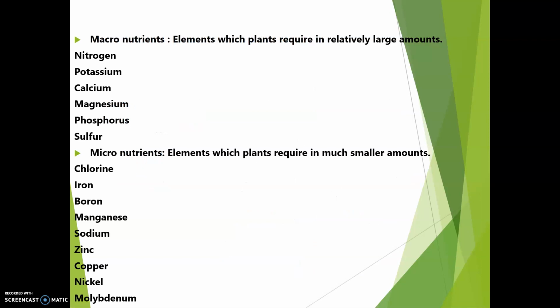Macronutrients are the elements which plants require in relatively large amounts, which include nitrogen, potassium, calcium, magnesium, phosphorus and sulfur. And micronutrients are elements which plants require in much smaller amounts, which include chlorine, iron, boron, manganese, sodium, zinc, copper, nickel and molybdenum.